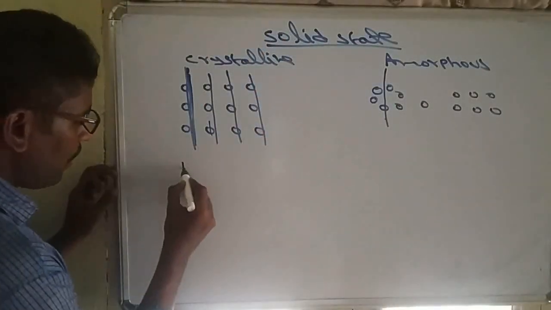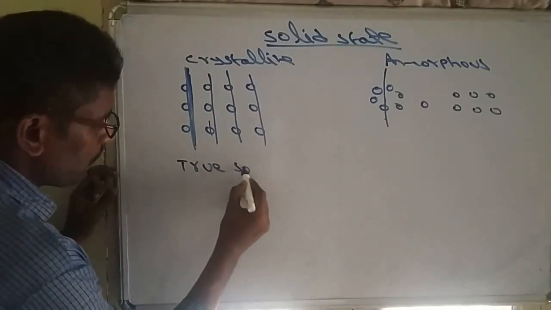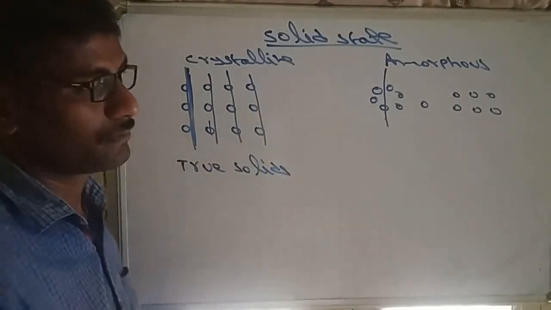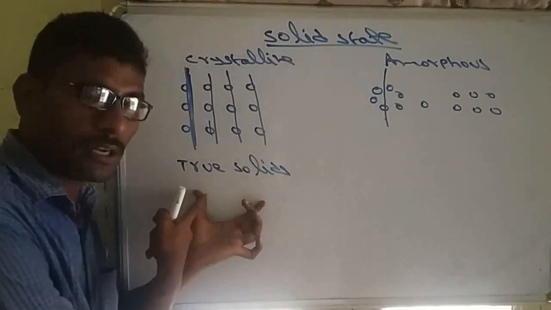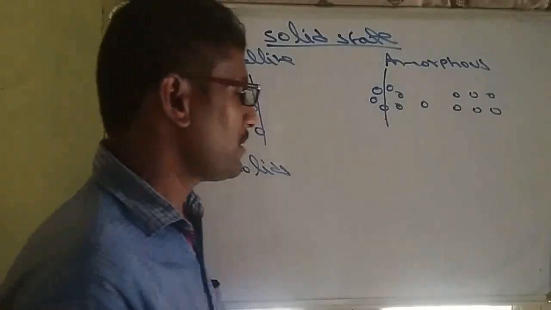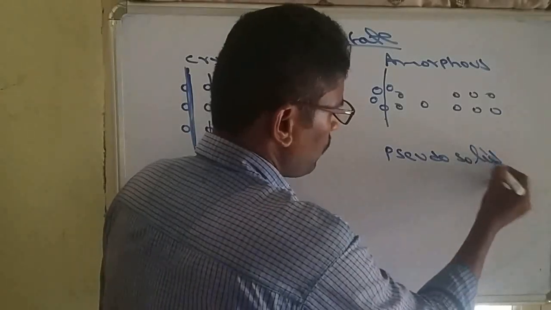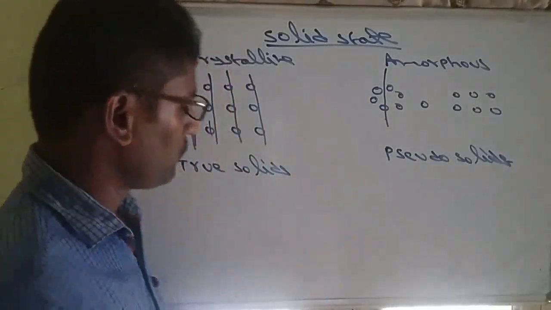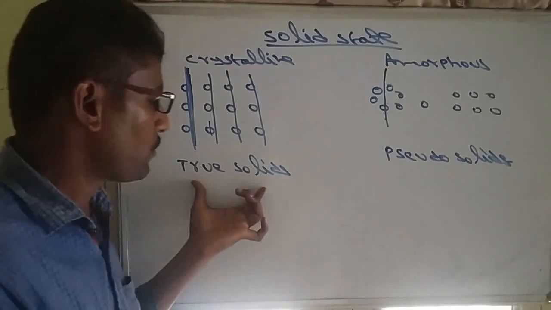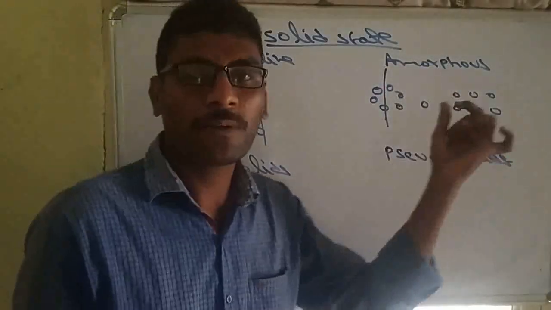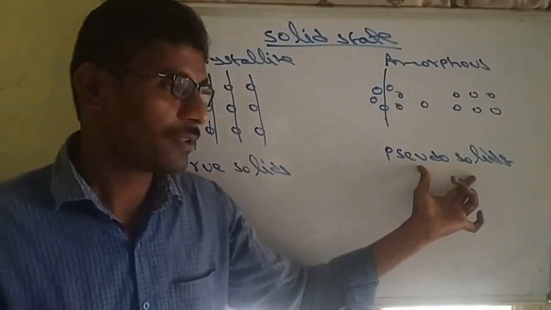Crystalline solids are also called true solids. That is the third point. These are called true solids, and these are called pseudo solids. So crystalline solids' other name is true solids, whereas amorphous solids' other name is pseudo solids.